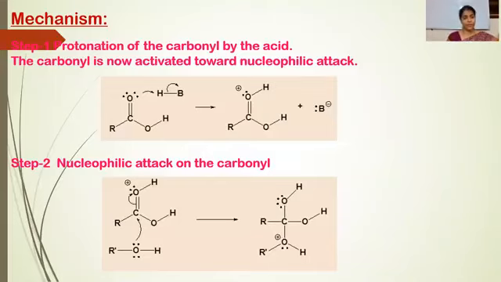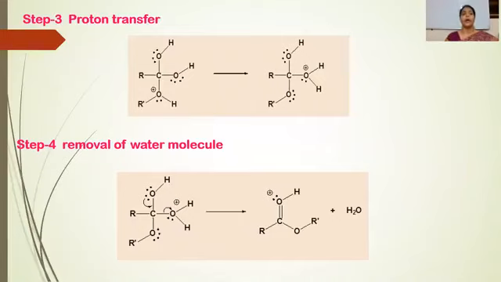Mechanism of the esterification. First step, protonation of the carbonyl oxygen by the acid. This carbonyl is now activated towards nucleophilic attack. Second step is the nucleophilic attack on the carbonyl group. The nucleophile, the alcohol, attacks the carbonyl group and forms an addition intermediate.